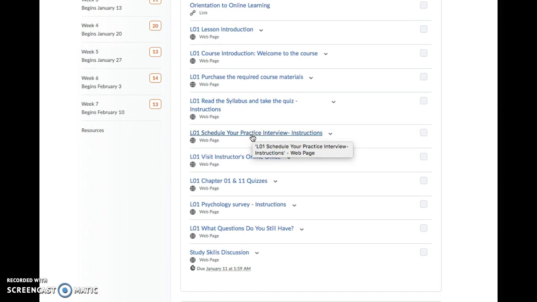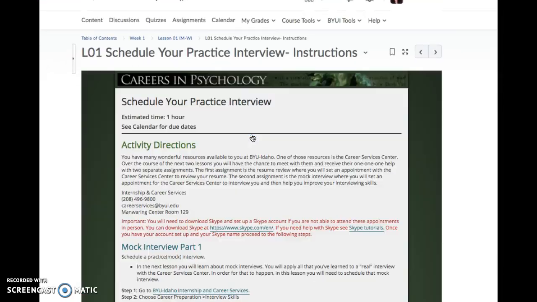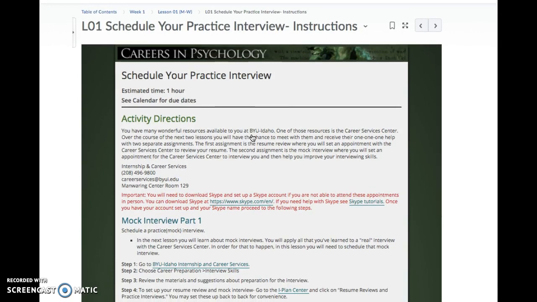So here, what you're going to be doing is calling or scheduling a mock interview with the, it's now called, the Internship and Career Services Center. You can do that either via Skype online or in person, but you need to schedule it now. It's due in lesson 8, so it's due in about 3 weeks, but you need to schedule it because the schedules fill up. So be sure to go and schedule that. Let's go back to where we were.